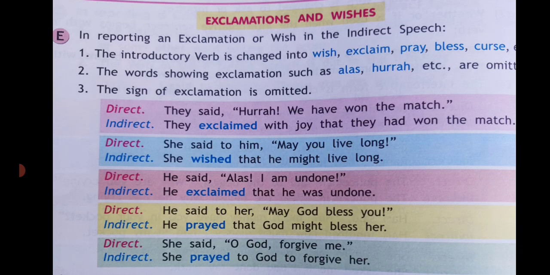The last part is exclamations and wishes. In reporting an exclamation or wish in indirect speech, the introductory verb is changed into wish, exclaim, pray, bless, or curse. The words showing exclamation such as "Alas, hooray" are omitted. The signs of exclamation are also omitted.